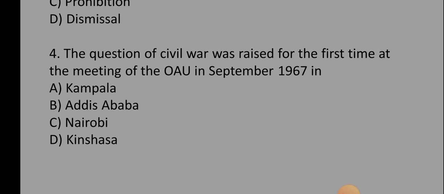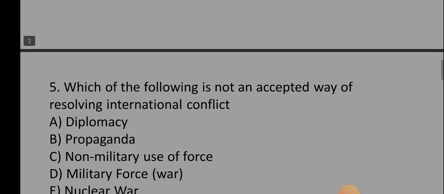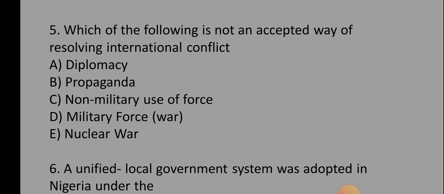That's the correct option, which is option D. Okay, so let's move ahead to the fifth option. The fifth option says, which of the following is not an accepted way of resolving international conflicts? A, diplomacy, B, propaganda, C, non-military use of force, D, military force war, E, nuclear war. So the correct option is E, which is nuclear war.